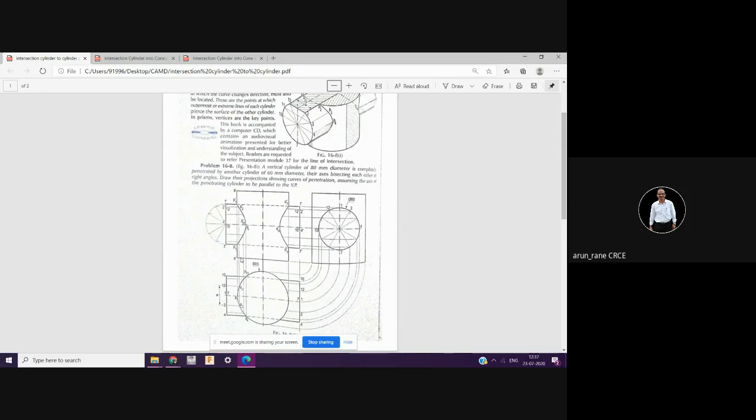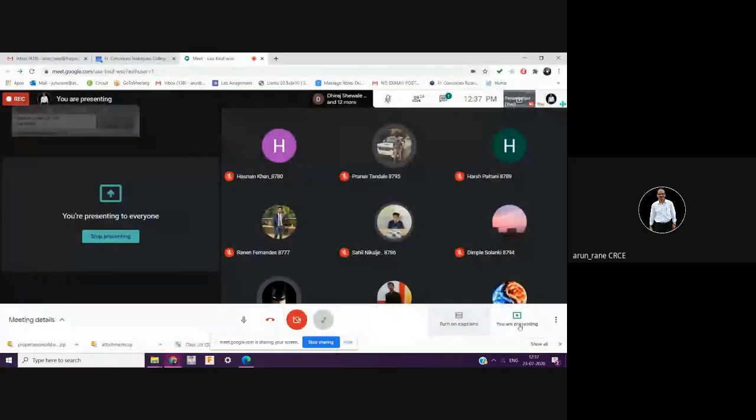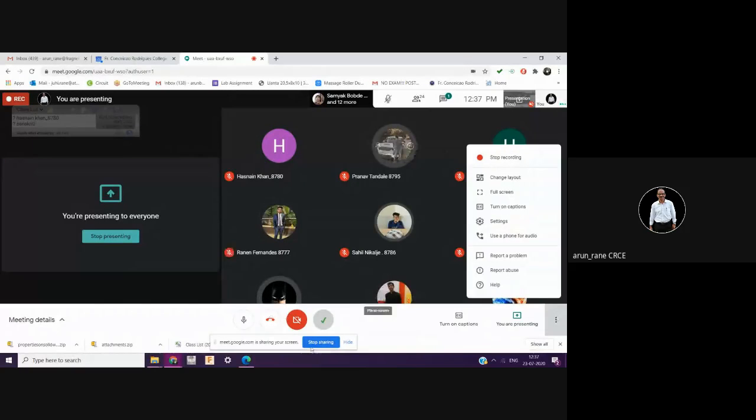That means the axis distance is given, and the length you can take as 100 depending upon the space you have. Fine. Is it clear, Fernandez? You are the master. Yes, clear? Good.